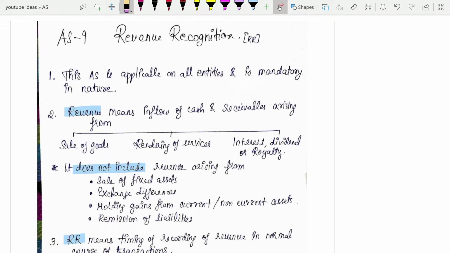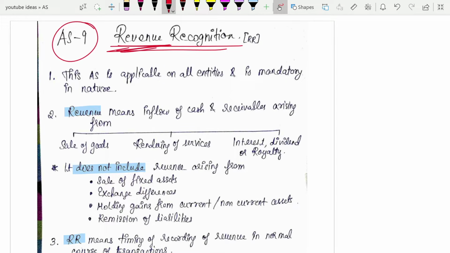So in this video, we are going to learn the accounting standard 9, that is about your revenue recognition. Okay. So if there is any company in the world or any person who is running a business, they would run it with a motive to earn revenue and earn profit only. So their main motive would be to earn revenue.